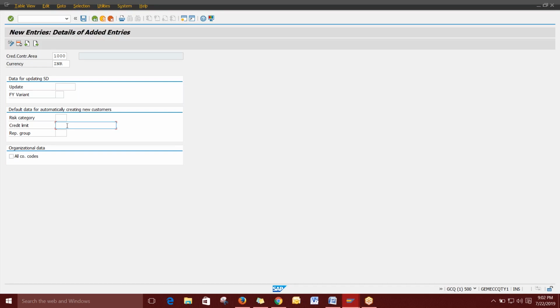Or else, in the transaction for the particular customer, we can assign the credit limit for each and every customer, or else this credit limit will be common for everything. So you can just leave this, because when you go to the transaction for a particular customer, we can give the credit limit. For this particular customer we can allot 1000 USD or 2000 USD or 1 lakh, 2 lakh, like that. When the customer meets that particular target, their delivery will automatically be blocked. Clear? Yes.